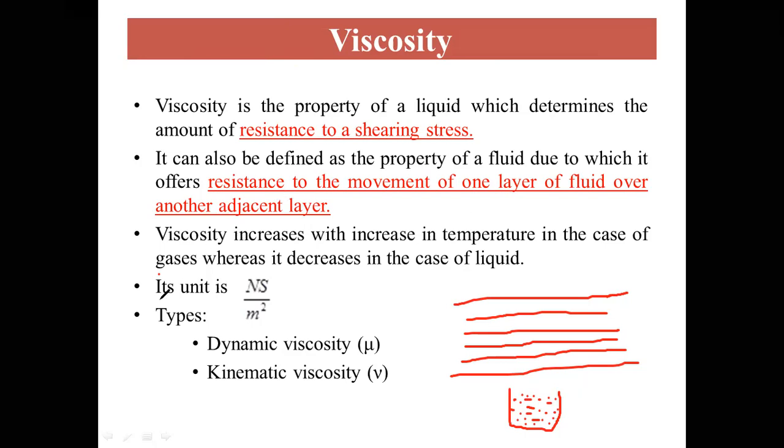The unit of viscosity is Newton second per meter square. There are two types of fluid viscosity: one is dynamic viscosity or absolute viscosity, and the second one is kinematic viscosity. Dynamic viscosity is considered when the fluid is in motion. Kinematic viscosity is considered when the fluid is at rest, without considering the velocities, the motion or the forces.